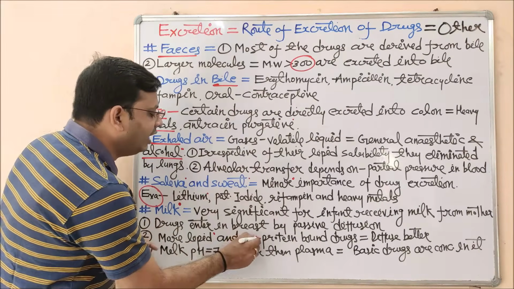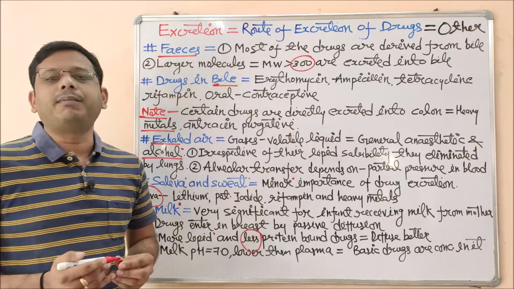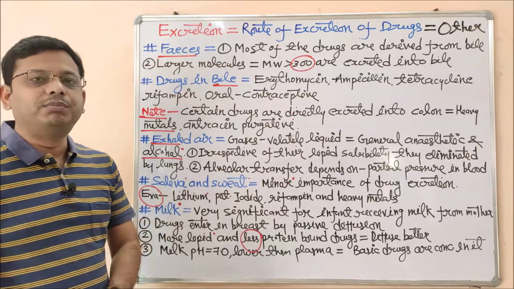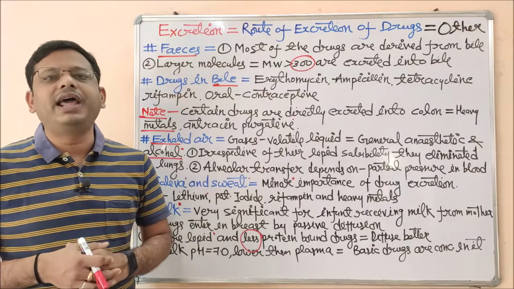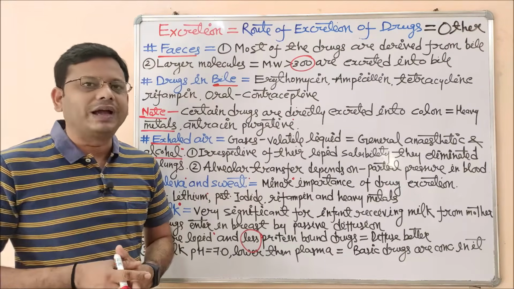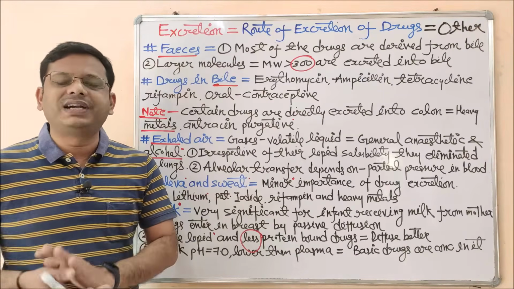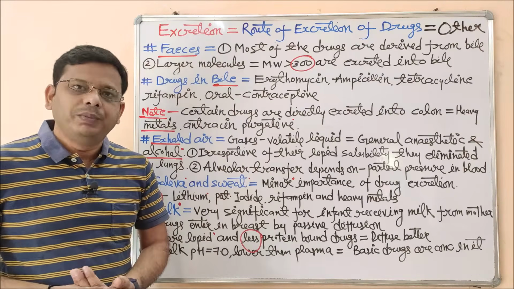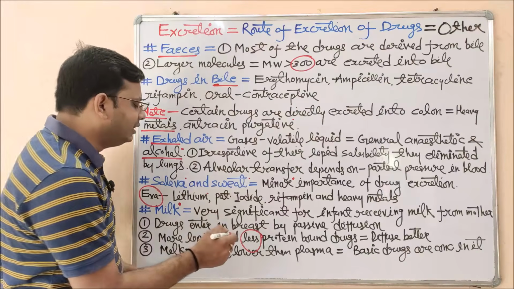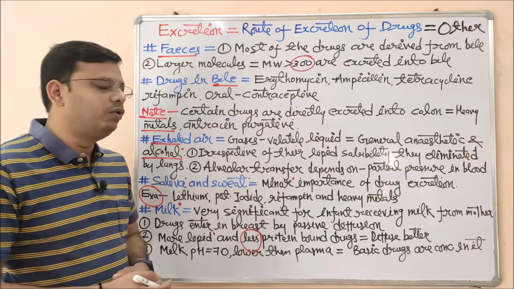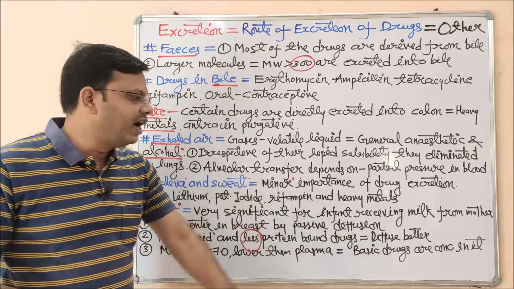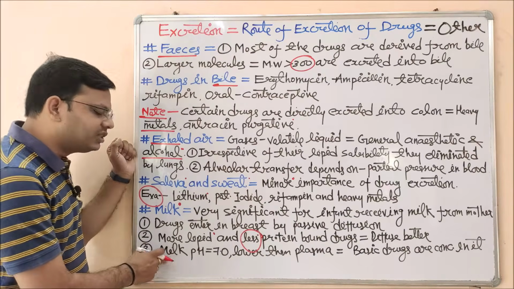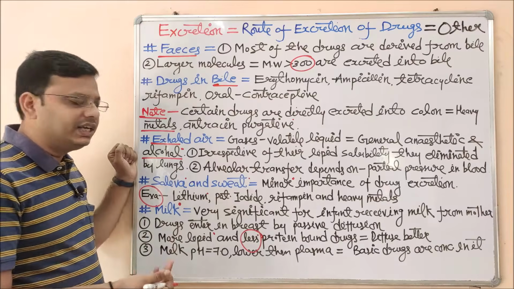And along with that, less protein binding, because we have already studied the parameter of protein binding. If the drug molecule gets bound with the protein molecule, it will behave like a macromolecule, and these macromolecules are not able to cross different types of barriers. So if the drug is to be eliminated with the help of milk from the lactating woman, then the drug should have less protein binding so that it may get secreted or diffused via this route of drug elimination.